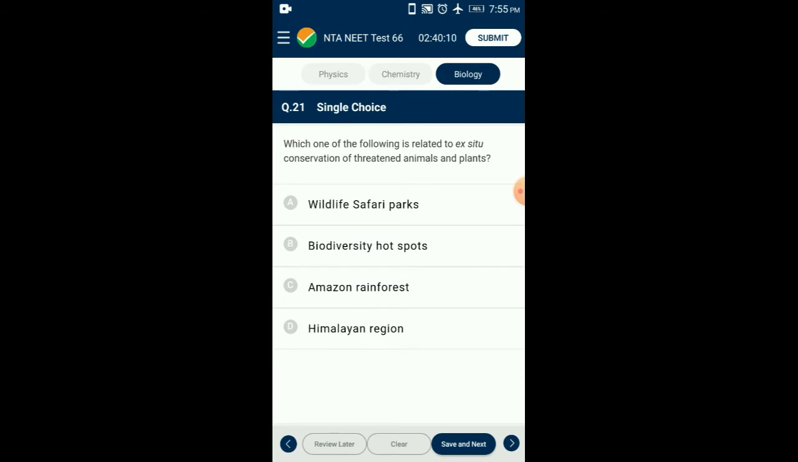Question number 21. Which one of the following is related to ex situ conservation of threatened animals and plants? Ex situ conservation is an off-site strategy for conservation of animals and plants in zoological parks and botanical gardens respectively. Wildlife safari parks are used for the ex situ conservation of threatened animals and plants. They are taken out from their natural habitat and placed in special settings. Here they are protected and given special care. So the answer is option A, wildlife safari parks.